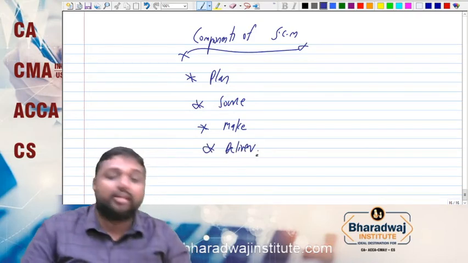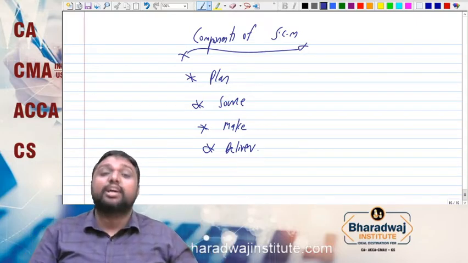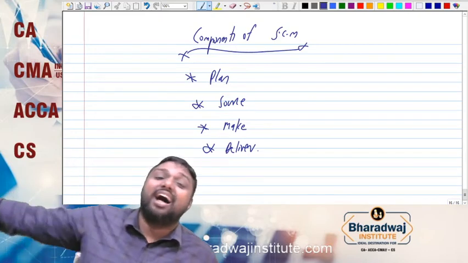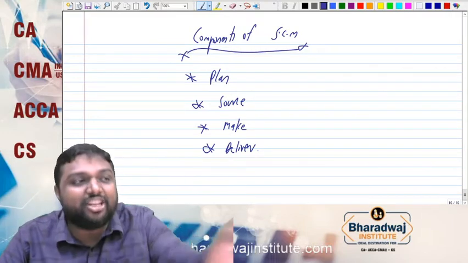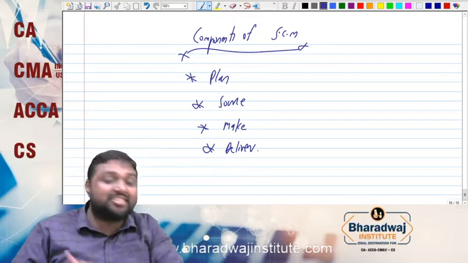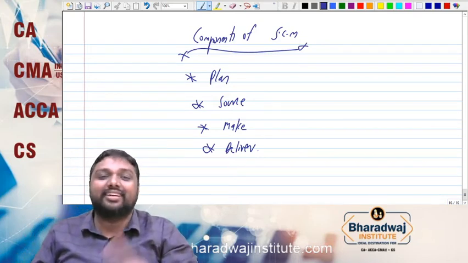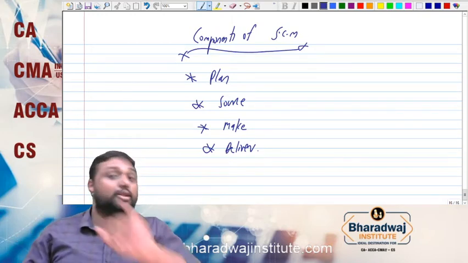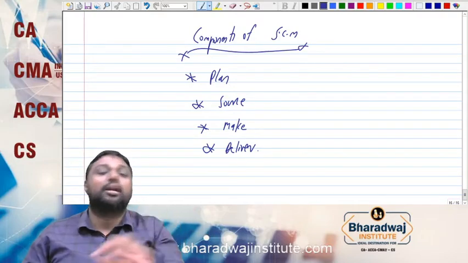Deliver. Next will come what? Deliver. What is the meaning of deliver? Yes, the product manufactured in the factory has to reach the ultimate customers. No customer will visit your factory to buy the product. You have to ensure that it reaches the customer's hand, by warehouse, by stores, by wholesalers, by retailers. You want to reach the customers. That stage is discussed under what? Deliver. So plan, source, make, deliver.